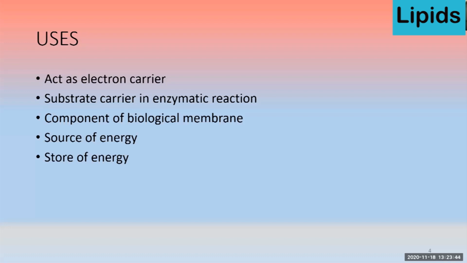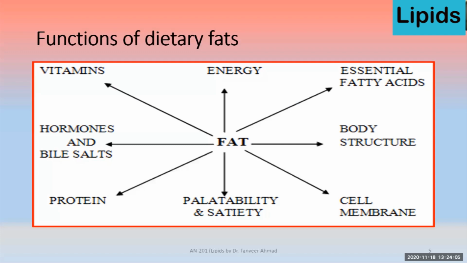And in animals, or kingdom Animalia, it is the source or storage form of energy. The most important thing in terms of energy, it provides more energy as compared to carbohydrate and protein on a unit basis.